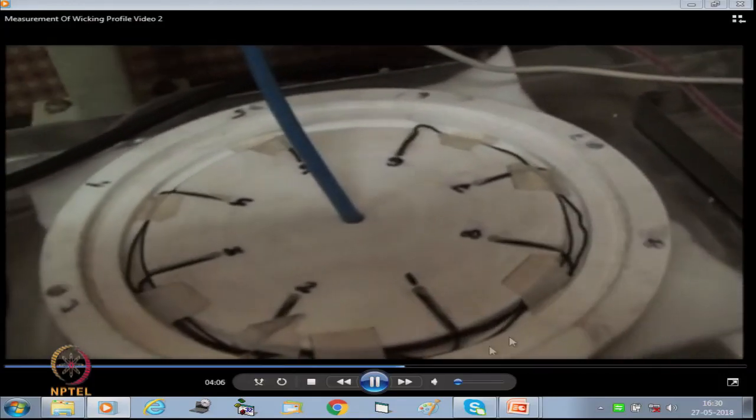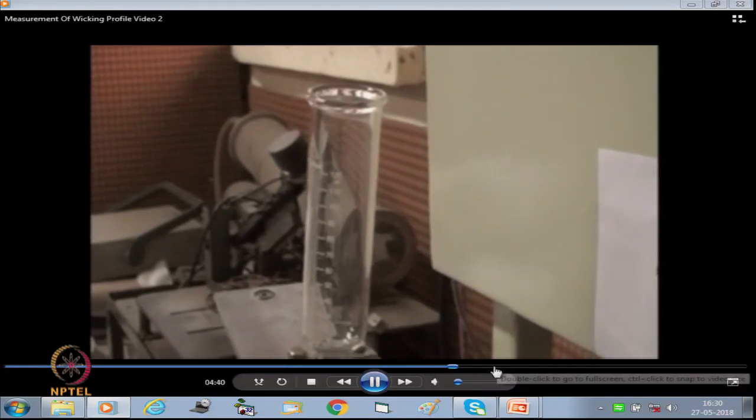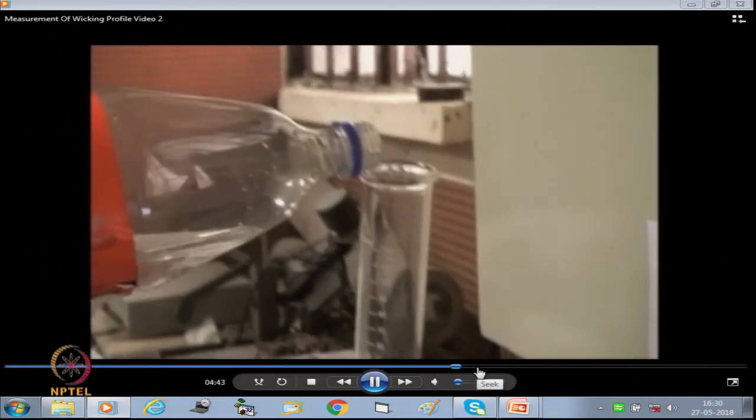Now, this is the water supply. So, we can control the water supply depending on the requirement. The controller is there, and as soon as the water supply starts, the computer screen will show the water front. The water controller is there.